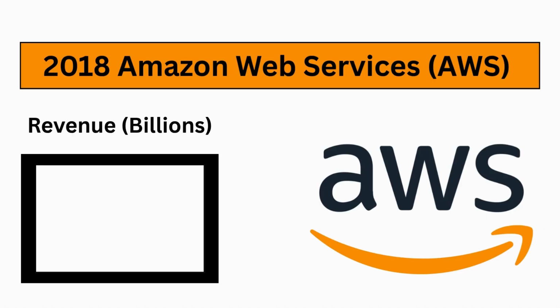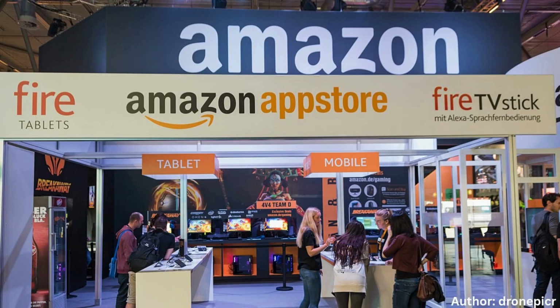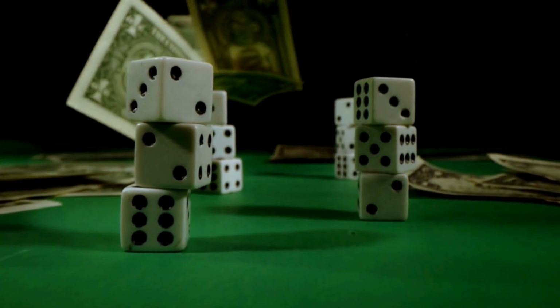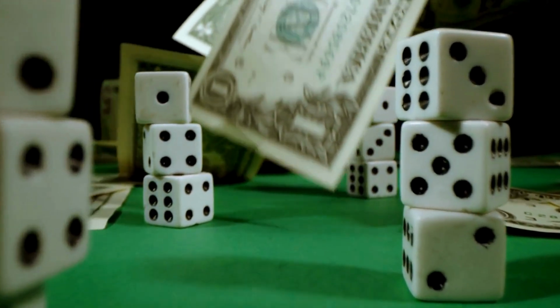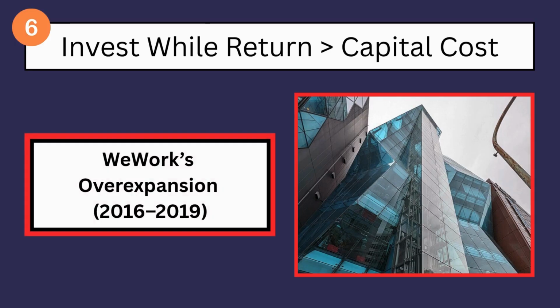In 2018 alone, AWS brought in $25.65 billion in revenue, making it a major driver of Amazon's overall profit. Even in years with overall net losses, Amazon's strategic reinvestments consistently outperformed their cost of capital. They weren't gambling, they were compounding. Real-world misstep. WeWork's Overexpansion, 2016 to 2019.